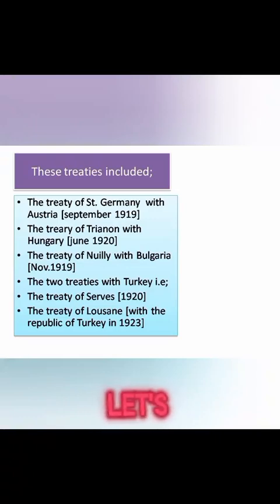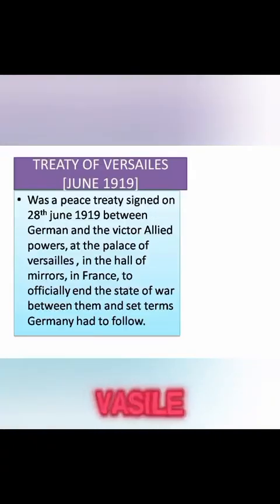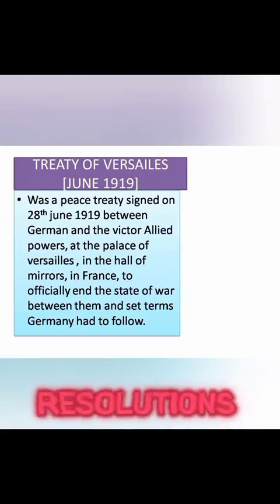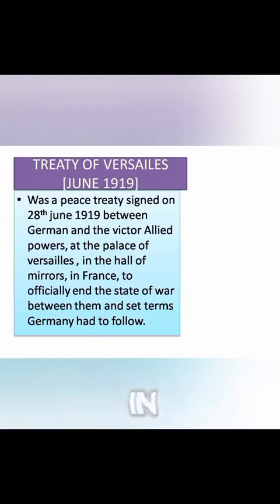Finally, let us look at the Versailles Treaty, and this treaty was the final treaty summarizing all the different resolutions undertaken in the previous series of treaties signed with different powers at different times.